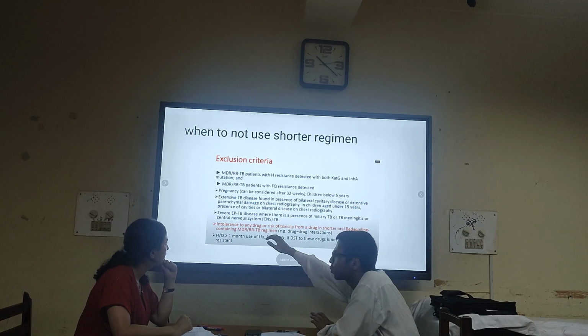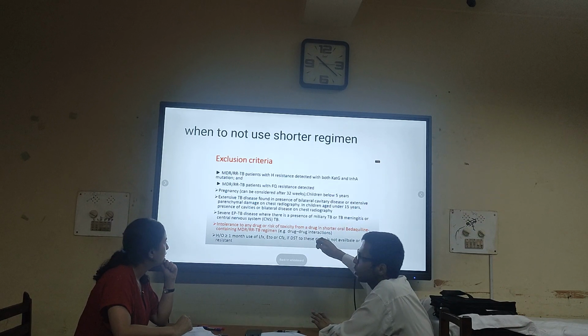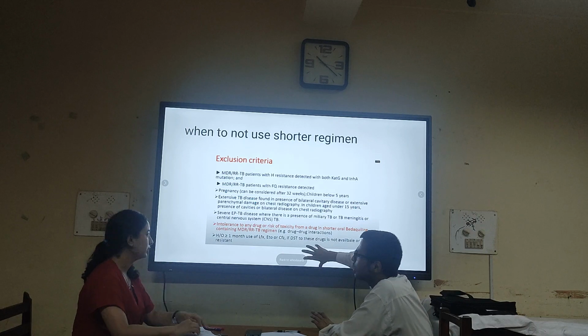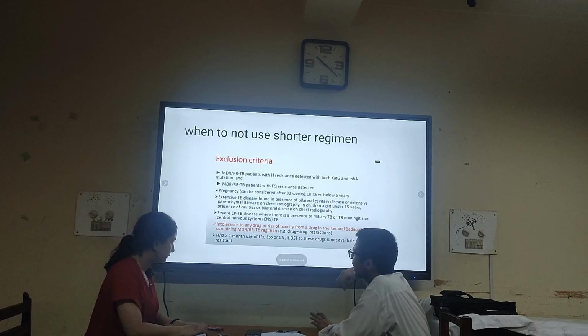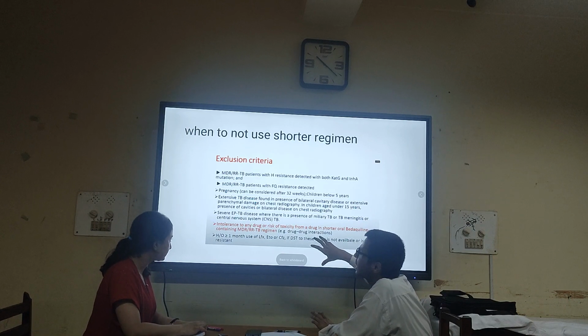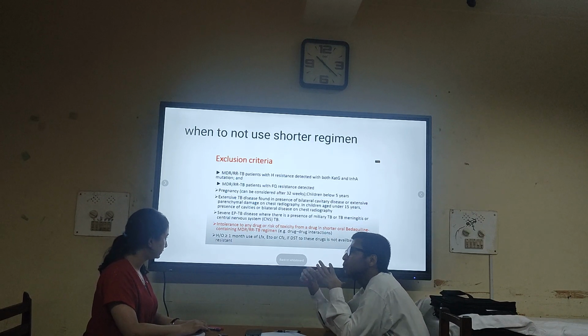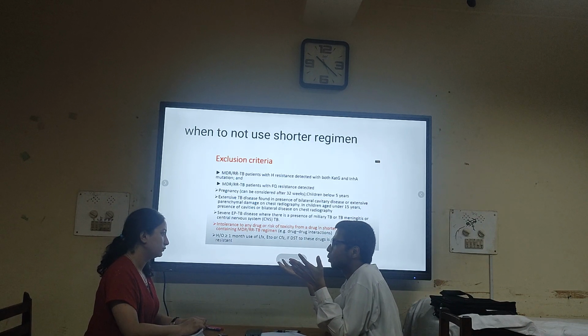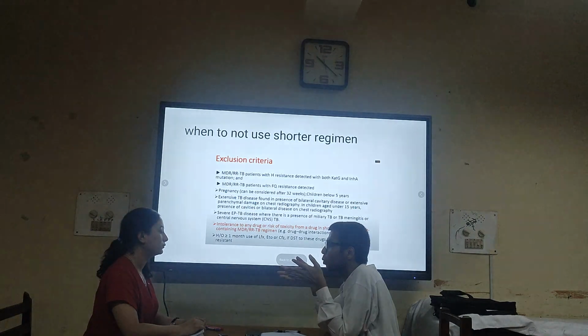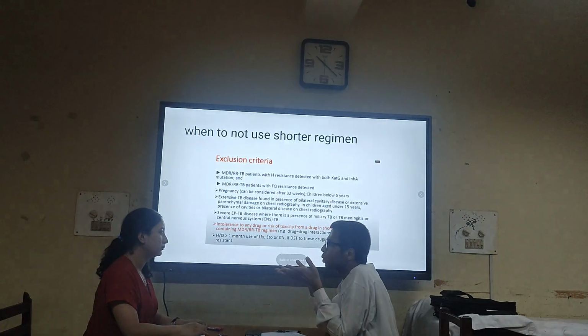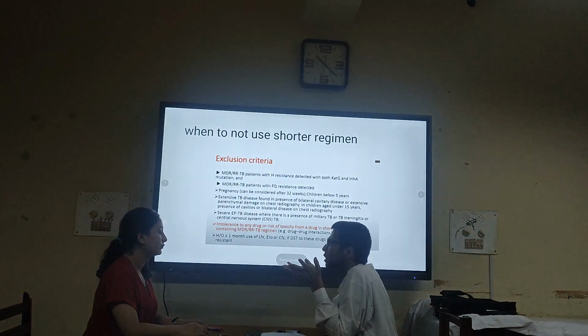So we don't know the results for those groups of patients. They also excluded severe tuberculosis, extrapulmonary tuberculosis, CNS tuberculosis, and biliary tuberculosis. So we also don't know the results for those groups.